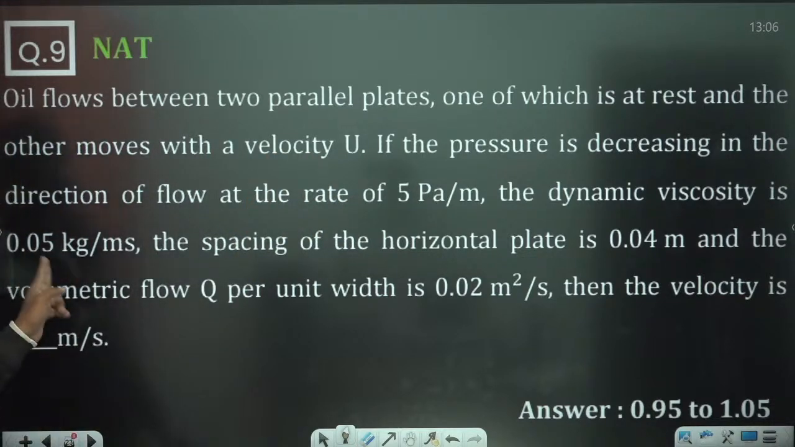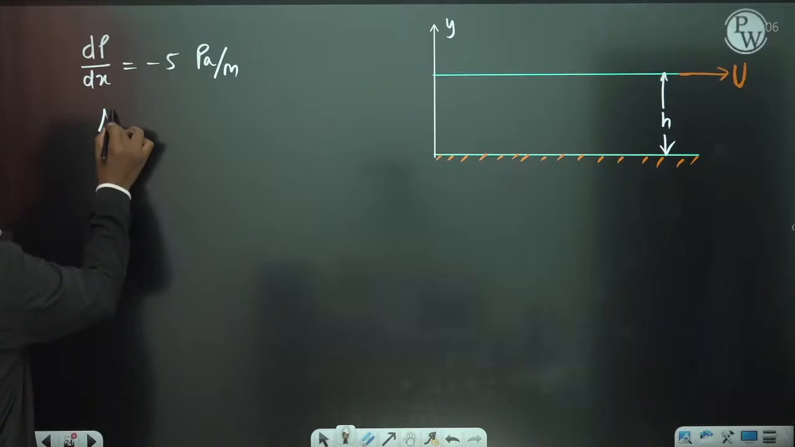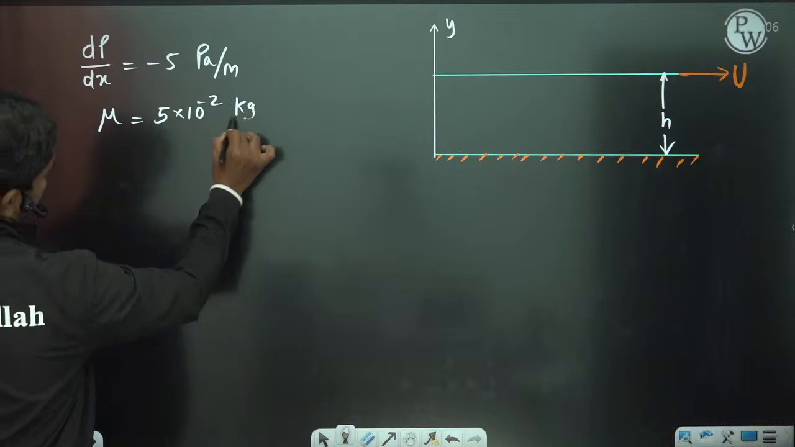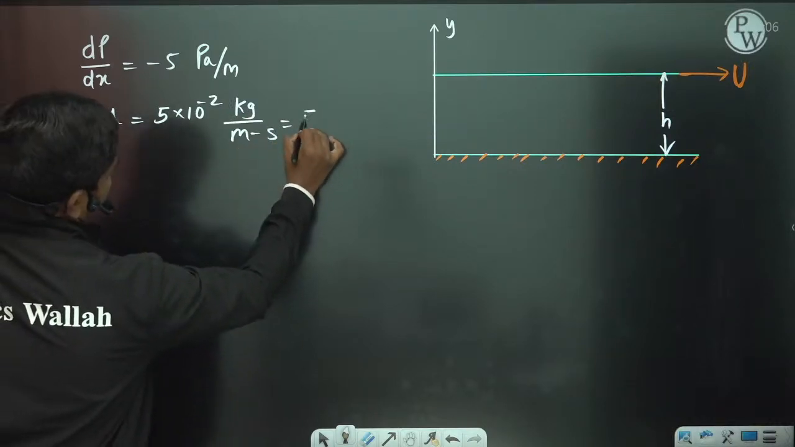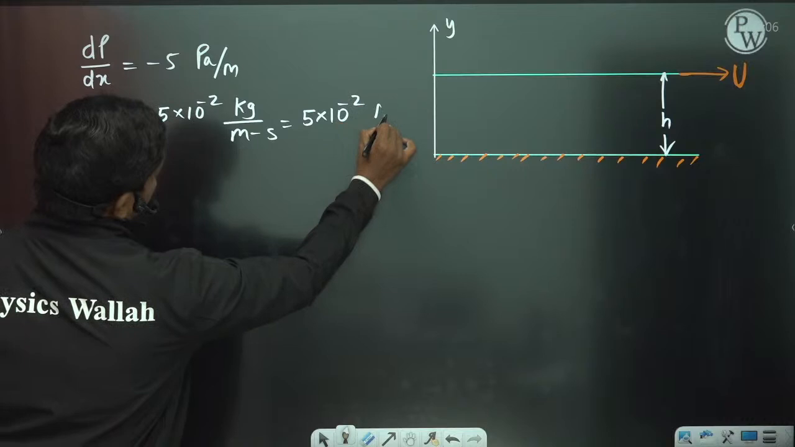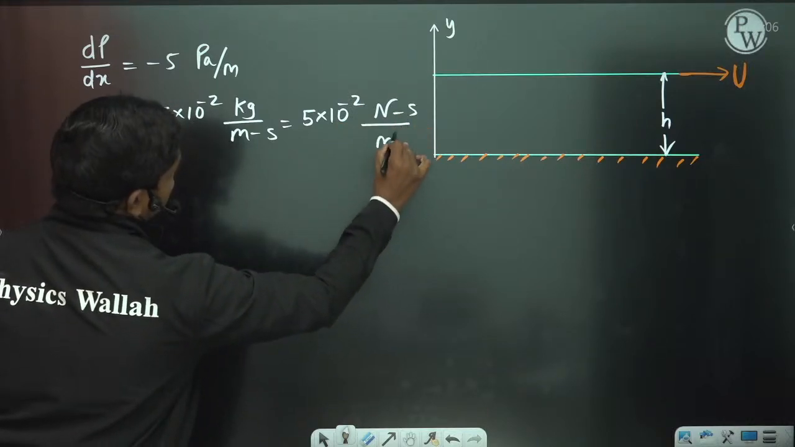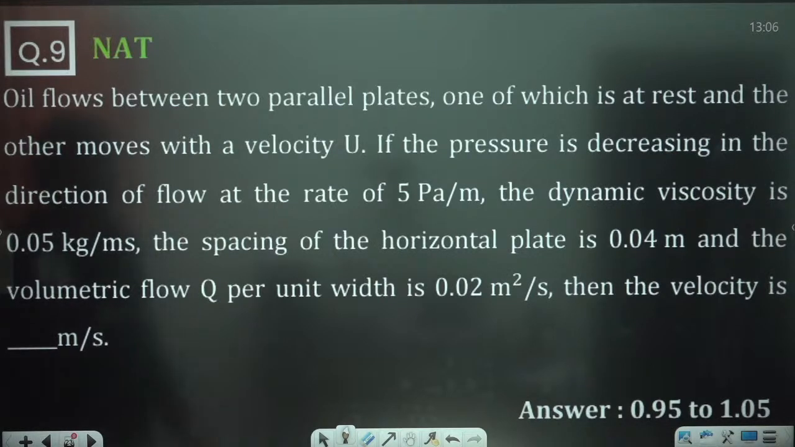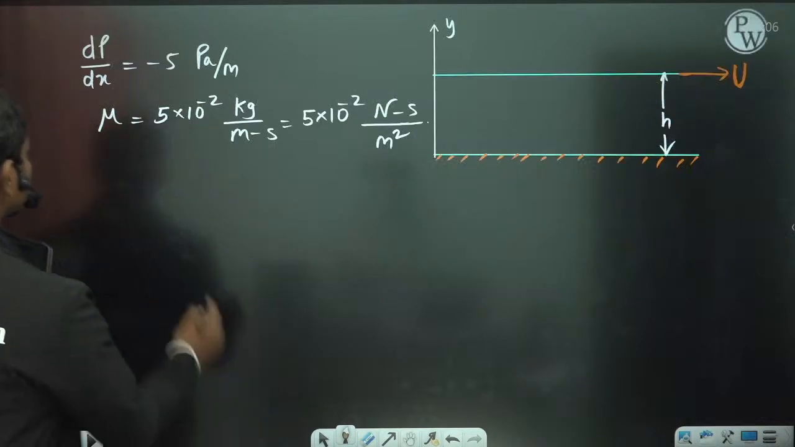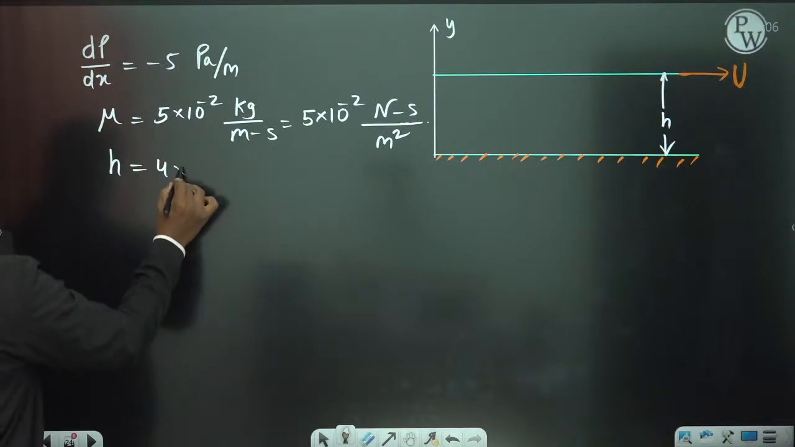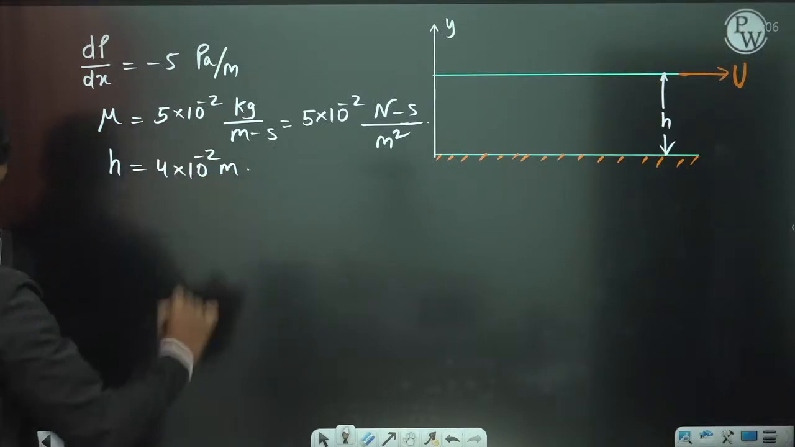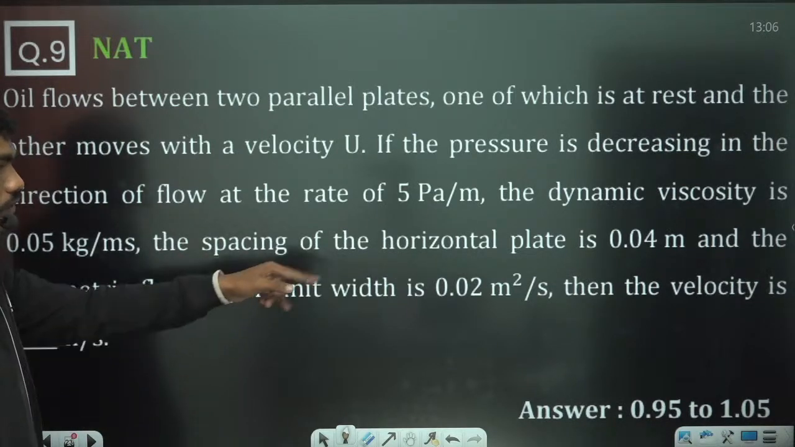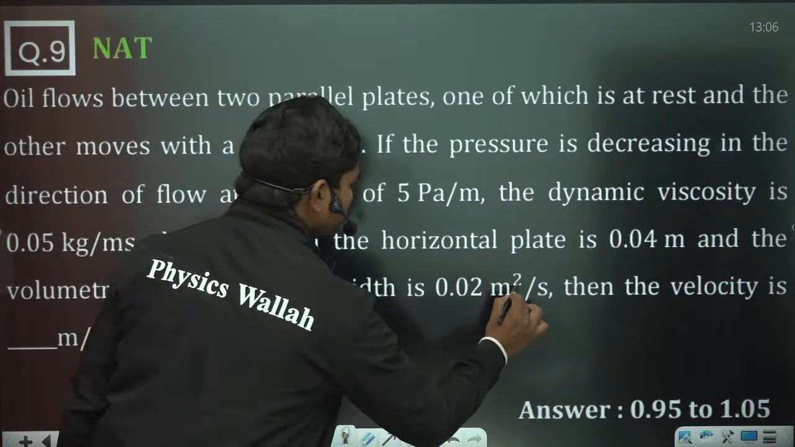Dynamic viscosity is 0.05 kg per meter second. So mu value is 5 into 10 power minus 2 kg per meter second, which is the same as 5 into 10 to the power minus 2 Newton second per meter square. Now the spacing of the horizontal plate is 0.04 meters, and the volumetric flow per unit width, so W equal to 1, Q is equal to 0.02 meter cube per second.